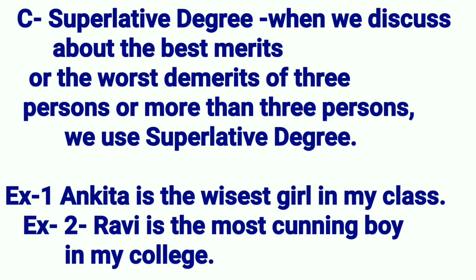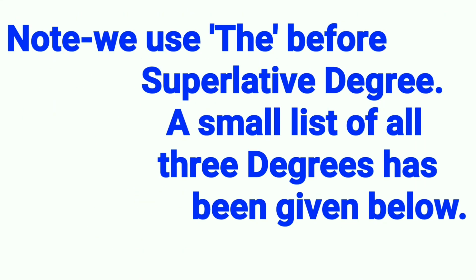When we discuss the best merits or the worst demerits of 3 persons or more than 3 persons, we use superlative degree. Example 1. Ankita is the wisest girl in my class. Example 2. Ravi is the most cunning boy in my college. Note, we use the before superlative degree.